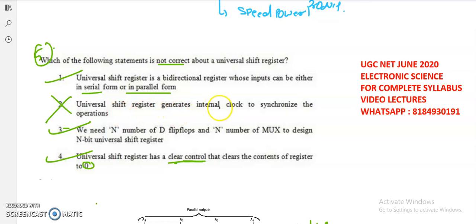That means universal shift register cannot generate its internal signal to synchronize operations. We have to apply it. It can't generate the clock signal itself. Okay. So as per this question, the correct answer is the second one.